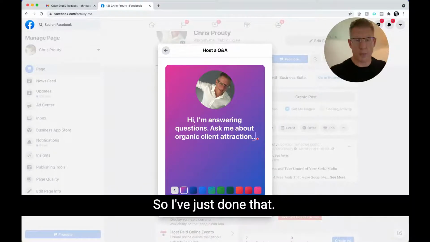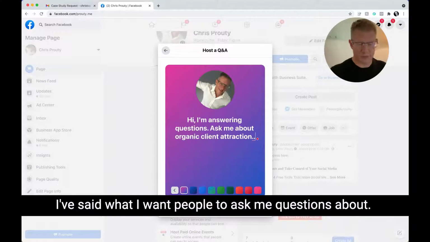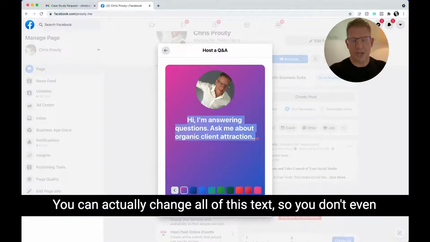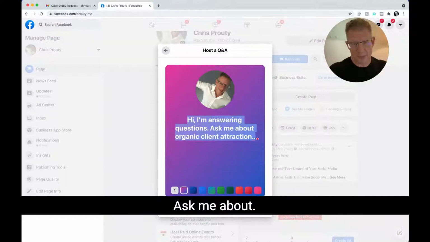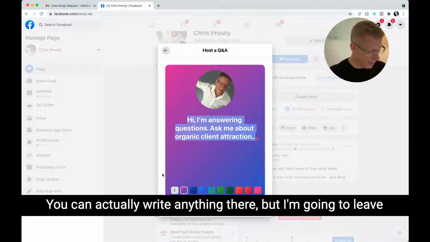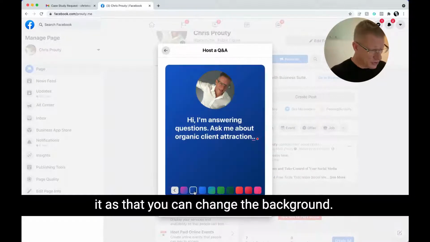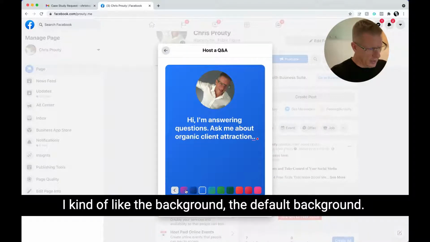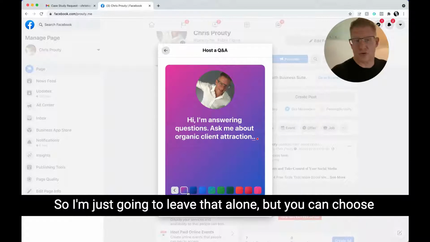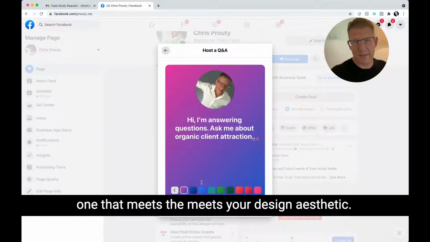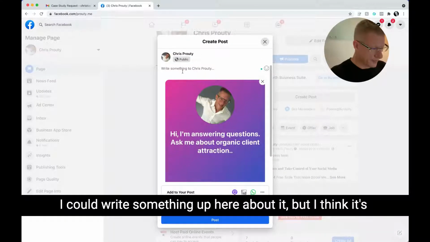Okay, so I've just done that. I've said what I want people to ask me questions about. You can actually change all of this text, so you don't even have to say I'm answering questions, ask me about. You can actually write anything there. But I'm going to leave it as that. You can change the background. I kind of like the default background, so I'm just going to leave that alone. But you can choose one that meets your design aesthetic. Then I'm going to click Next.